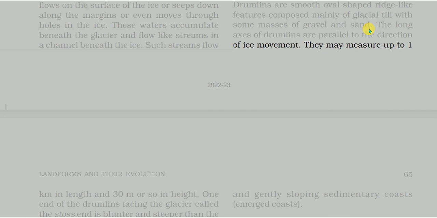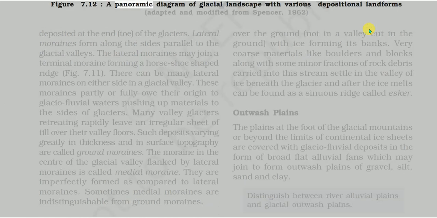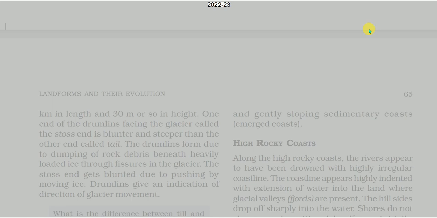Figure 7.12, a panoramic diagram of glacial landscape with various depositional landforms, adapted and modified from Spencer, 1962. 65 km in length and 30 m or so in height.